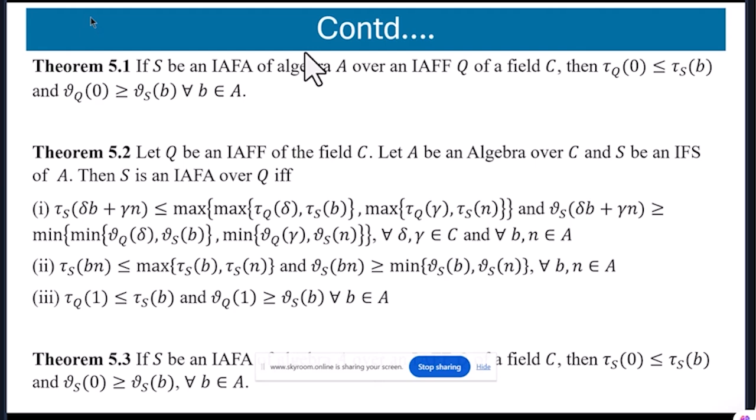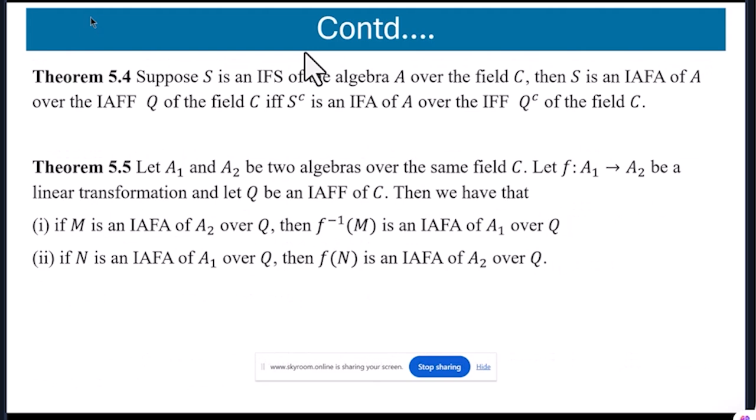Next, theorem 5.2, which is based on intuitionistic anti-fuzzy field, and theorem 5.3, which is based on intuitionistic anti-fuzzy algebra, and 5.4 and 5.5, which are also based on intuitionistic anti-fuzzy algebra.